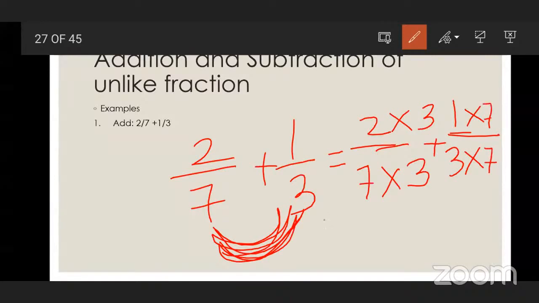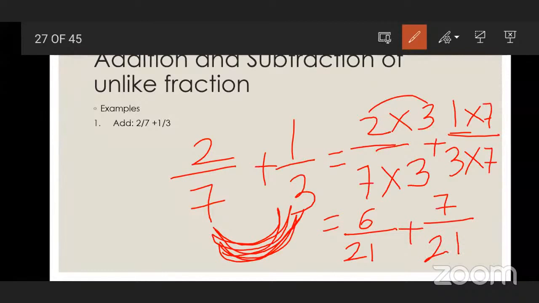Now 2 3s are how much? 2 3s are 6. 7 3s are 21. 1 7 is 7. And 3 7s are 21.